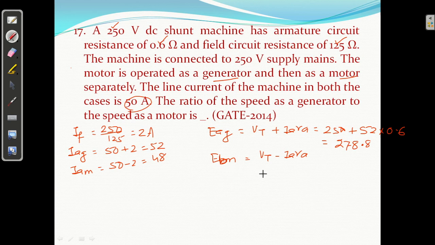So EB equal to VT 250 minus IA, which is 48, into 0.6. So I'm getting 218.8 volt.